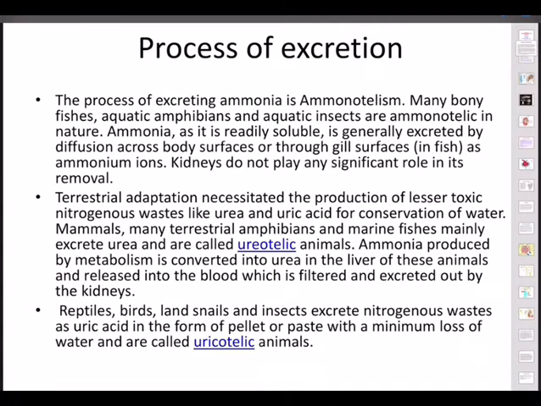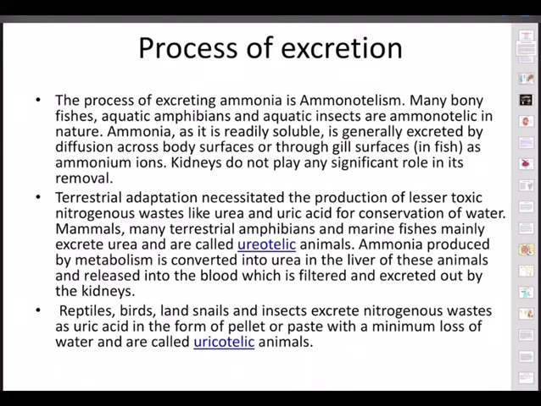And trimethylamine oxide, it is found in marine teleost fishes. And then ornithuric acid, it is a specialized excretory product in birds. Hippuric acid, it is a specialized excretory product in mammals produced from benzoic acid.